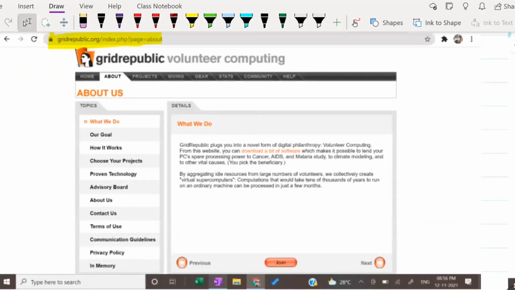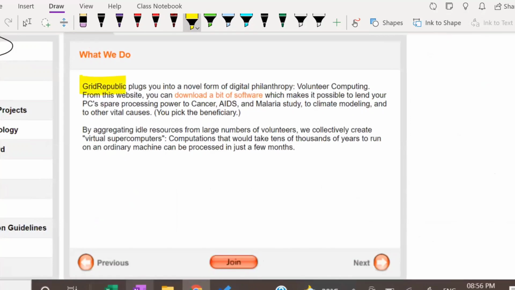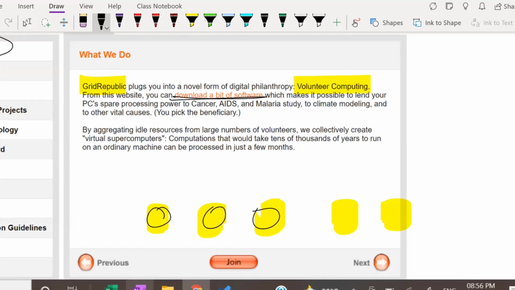Now what I was talking about is the Grid Republic website. Here is the website, and I had opened the "What they do" page. Here they tell you that Grid Republic plugs you into a novel form of digital philanthropy, volunteer computing. So you volunteer your computers. Whoever wants to volunteer and give their laptops basically needs to install software which will make it possible to lend your PC's spare processing power.